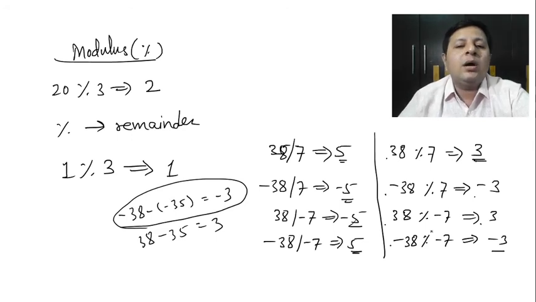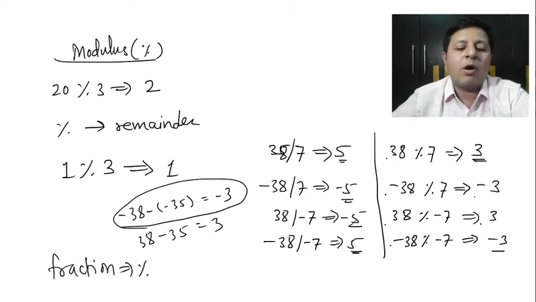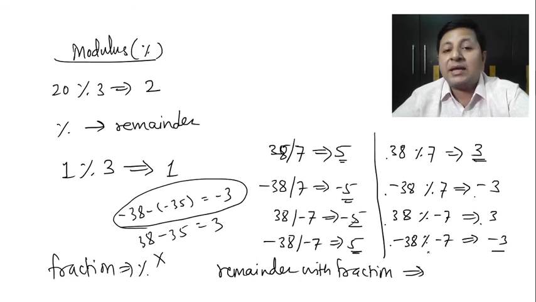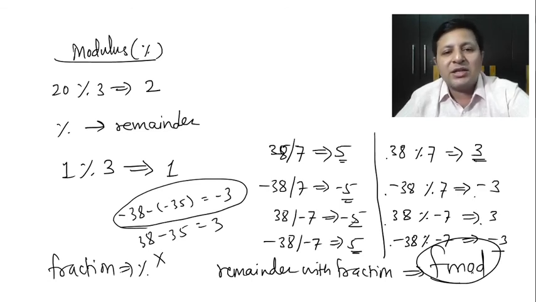You cannot use fractions. Let me just give you a hint. Fractions cannot be applied with mod. Not possible. So if I want to do a remainder with fractions, I'll give you a hint. Maybe I can explain it a bit more in further videos, but there is a concept of fmod, which can be used to get the remainder when the operands are fractions. I'll just give you this much in this video. So you can try thinking about what fmod is.